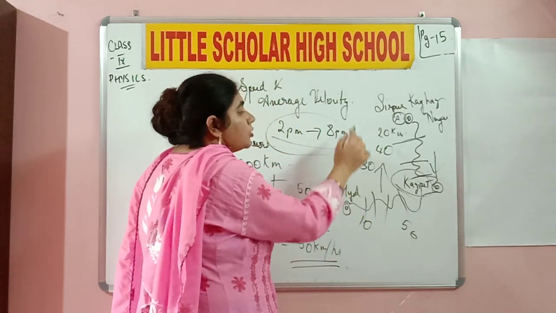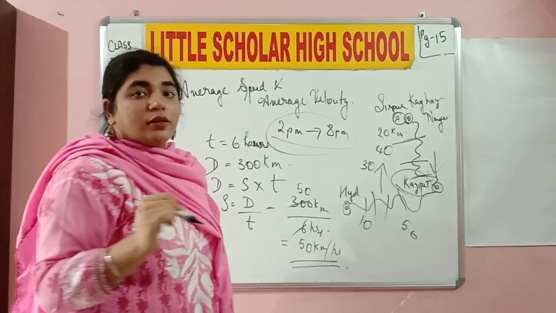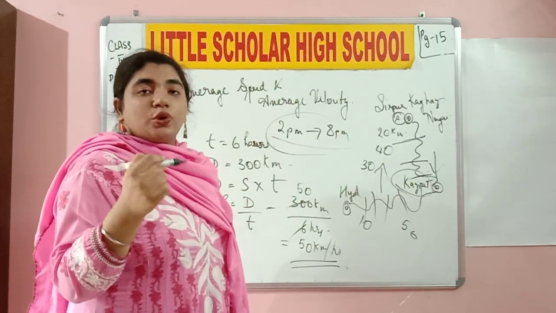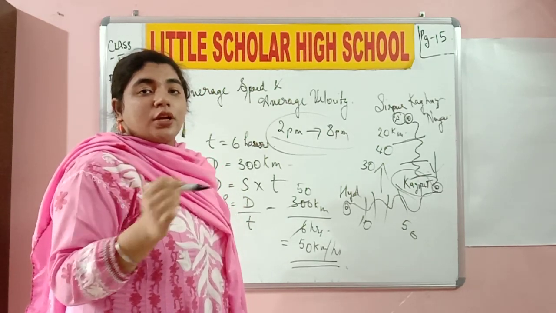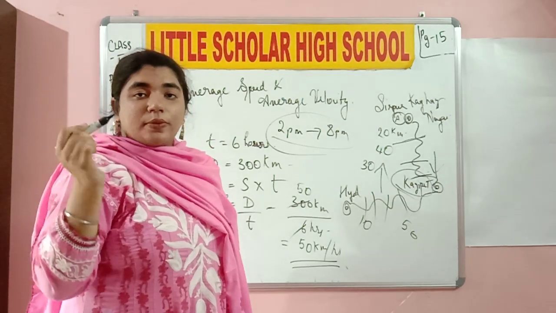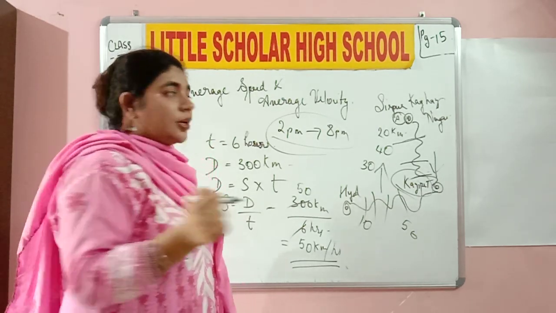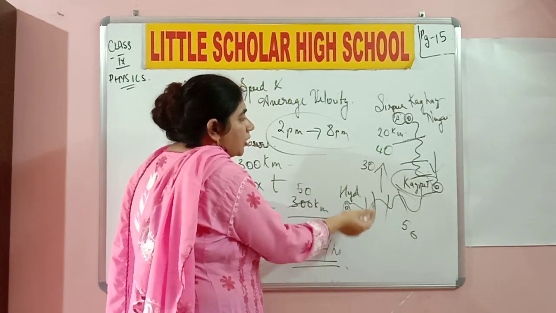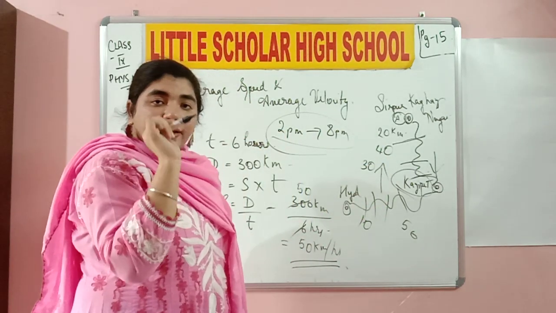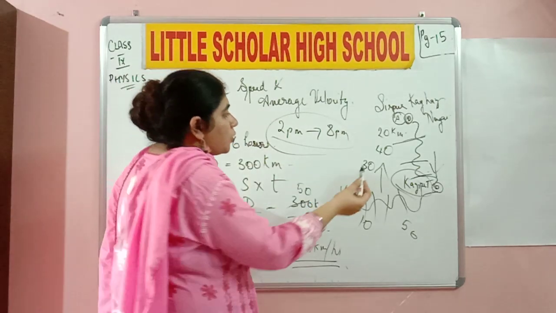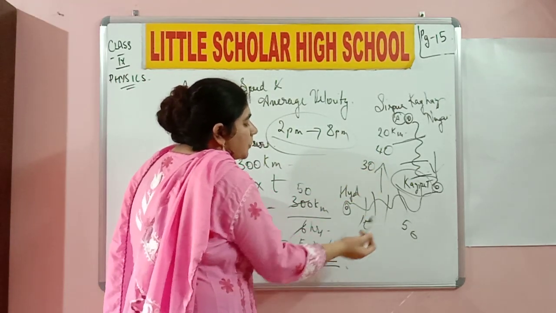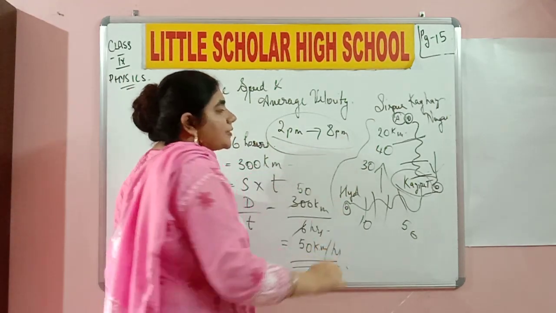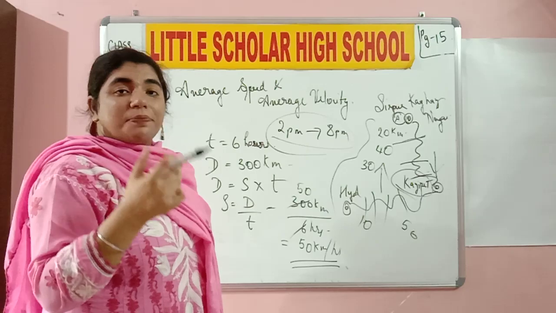So you need to sum up all the speeds and divide them by the number of hours, and only then you are going to get the average speed. Just like how you do it in mathematics and find out the average: the sum of all the numbers by the number of numbers. Do you understand? So it is going to be 20 plus 40 plus 30 plus 50 plus 10 divided by 6, because that is the number of hours over here. This was just an example of how to find out the average speed.